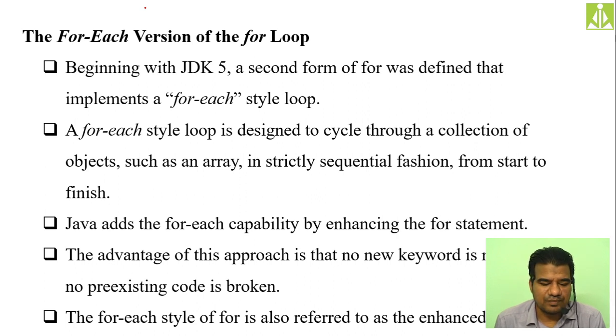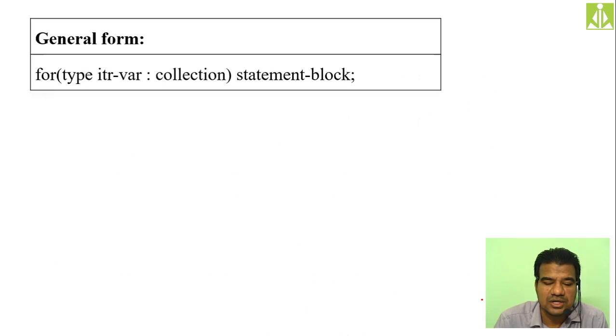The for each style of for loop is also referred to as the enhanced for loop. See here, I don't think it is visible to you because my video may be coming over here. So the for each version is also referred to as the enhanced version of for loop, the second name given to it. See the general form over here.